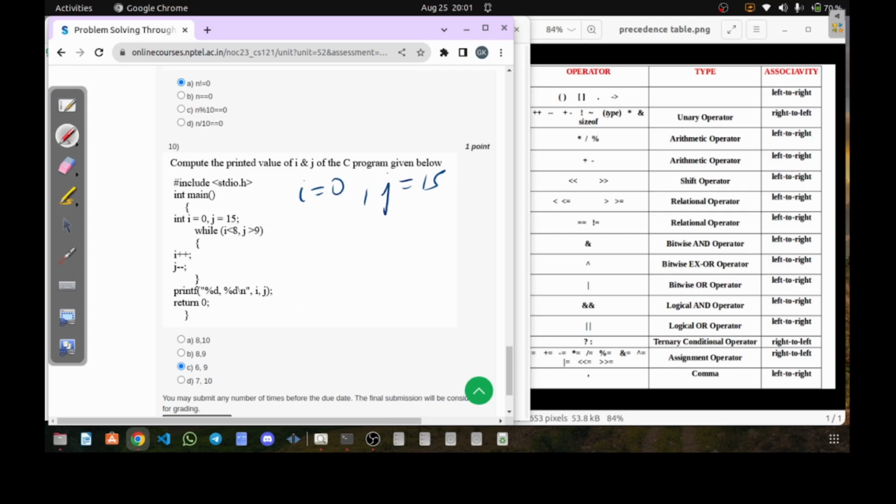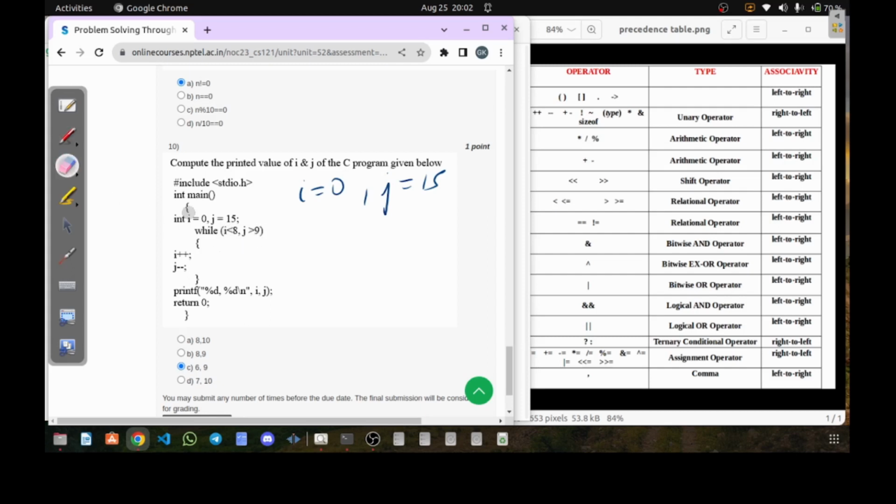As you know, what the comma operator does is it will first execute the first section and discard it, and then execute the second section, and all decisions will be taken based on the result generated by the second section.